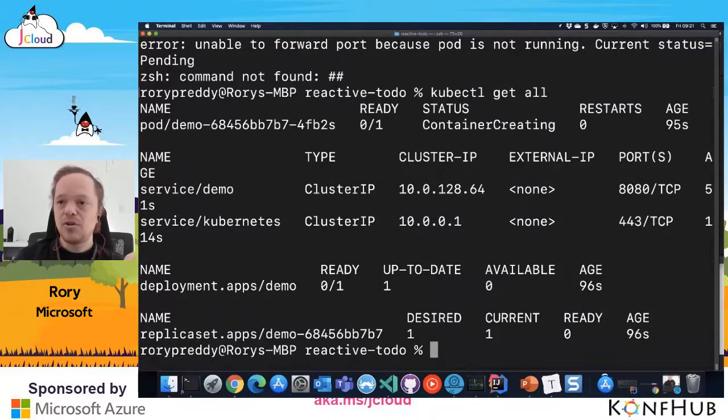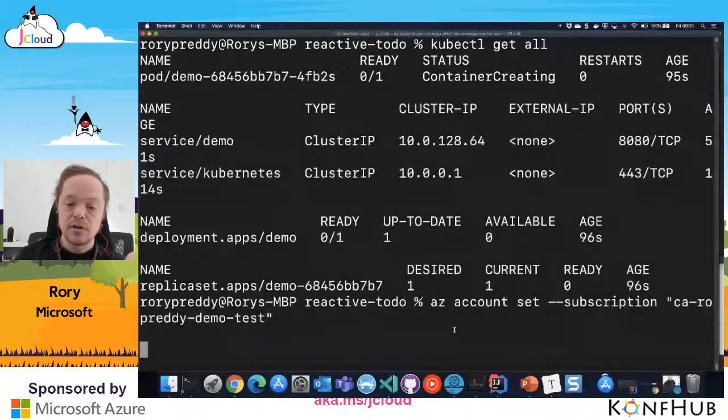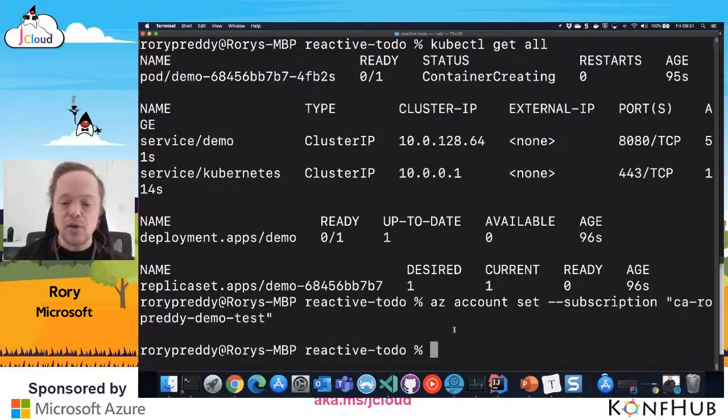Container creating. Let me just make sure I'm in the right subscription also. Should be in the right subscription. Paste. Yeah, that should be that. Okay, well, once this is running, let's go back and see how to do this entire process with Azure Spring Cloud. And you're thinking there must be so many different steps. So let's wait for our cluster to come back and let's go do this in Azure Spring Cloud.